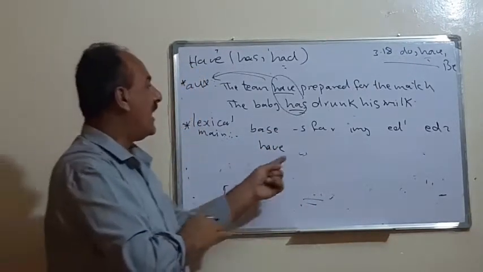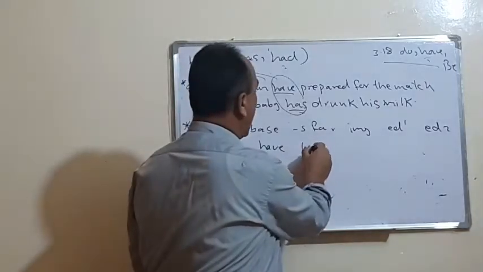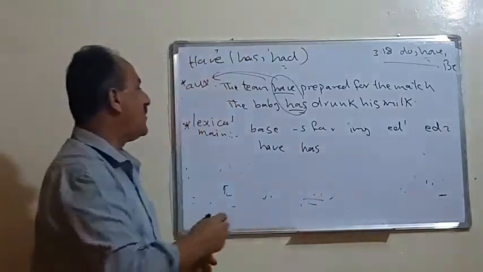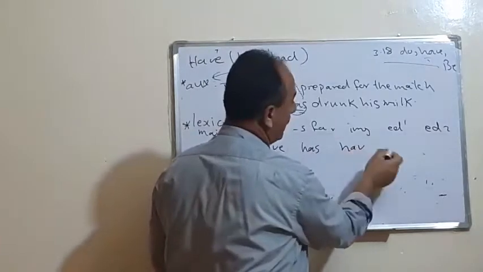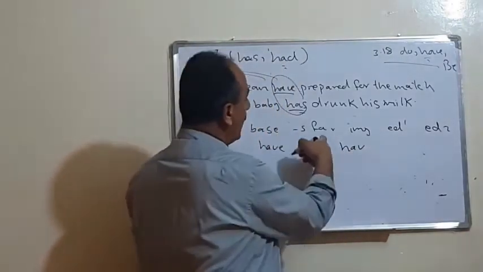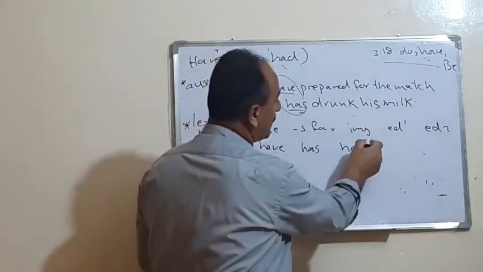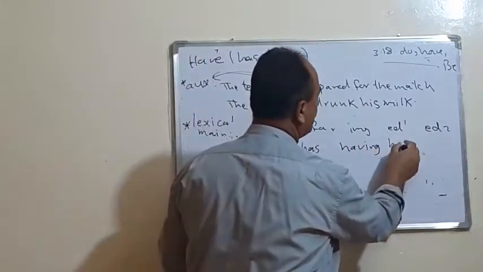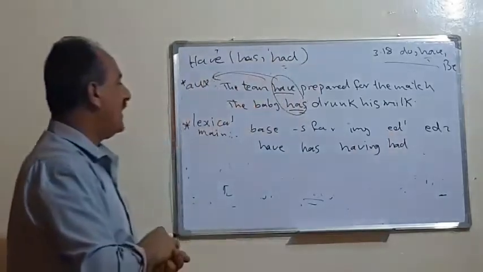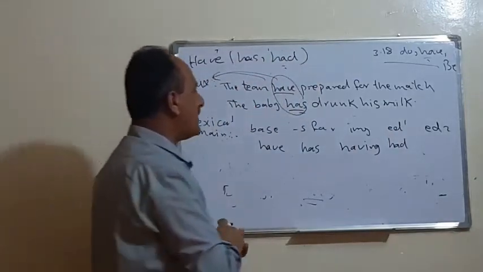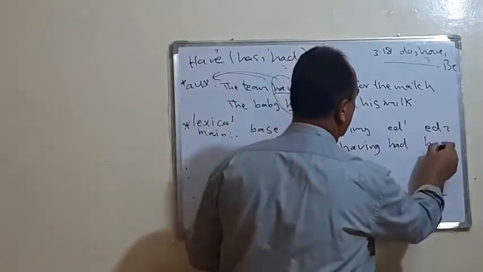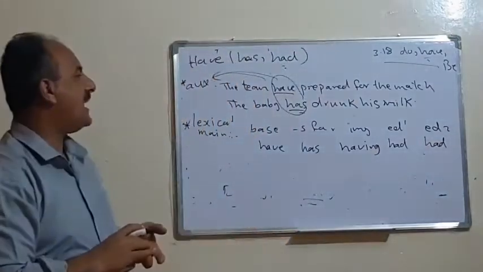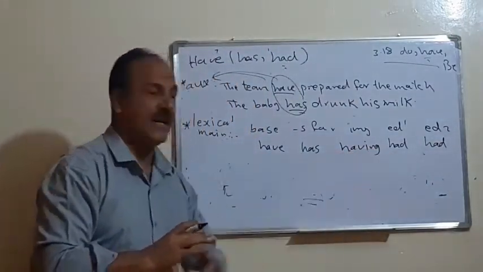For the S form we have has, and for the ing we have having, because it ends with e, so we drop the e and say having. Then we say had, and for the past participle we use had. So have, has, having, had, and had.